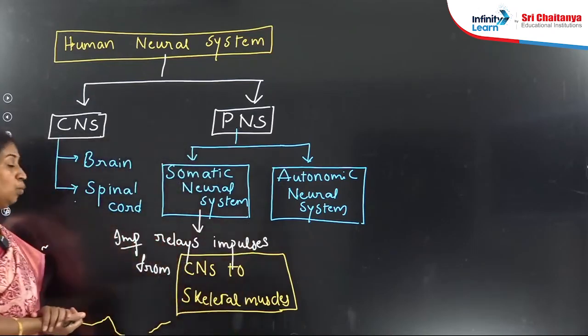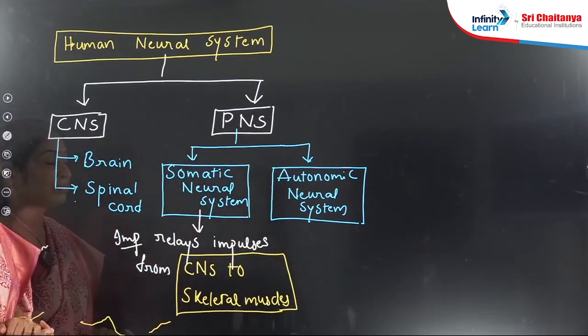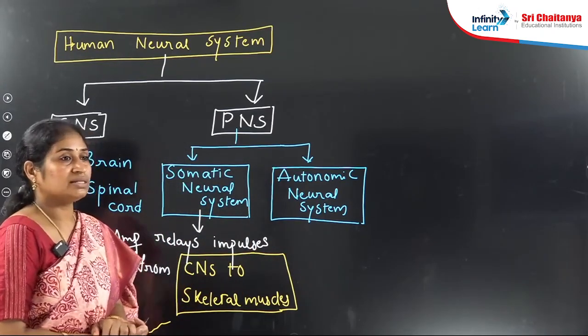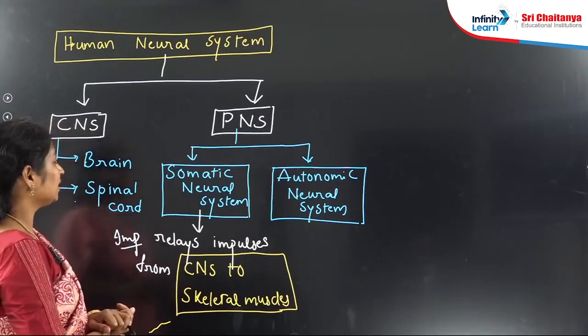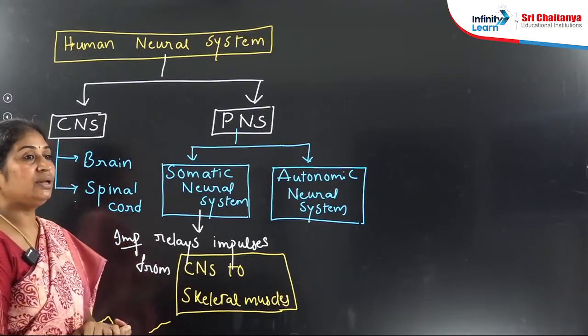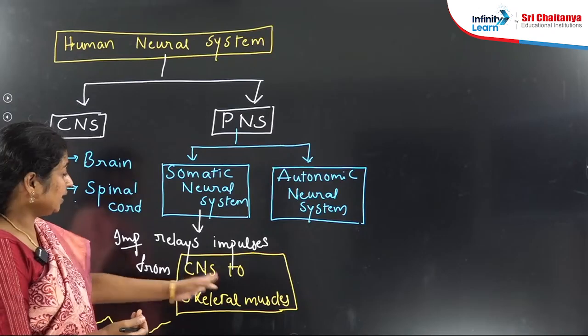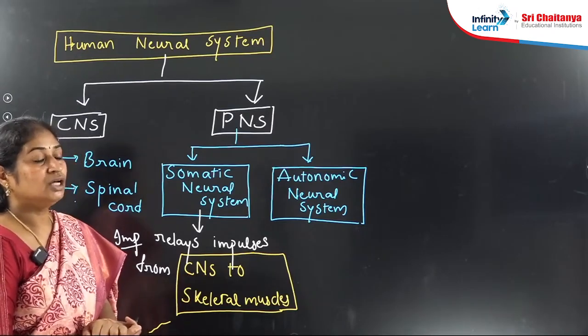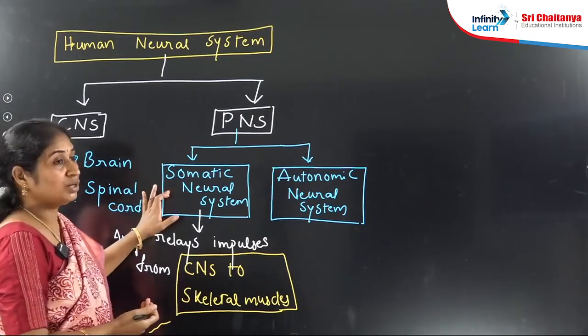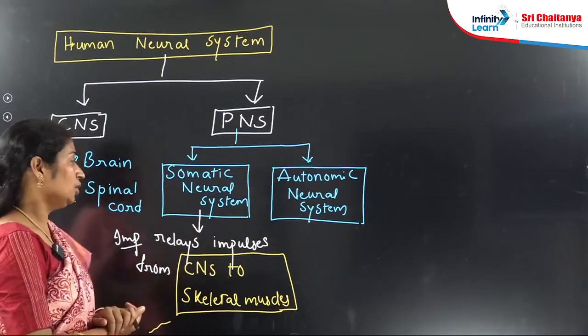What type of muscle is skeletal muscle? It is a type of voluntary muscle. So the somatic neural system relays impulses to skeletal muscles, which means voluntary muscles. For that reason, the somatic neural system is also known as the voluntary neural system.